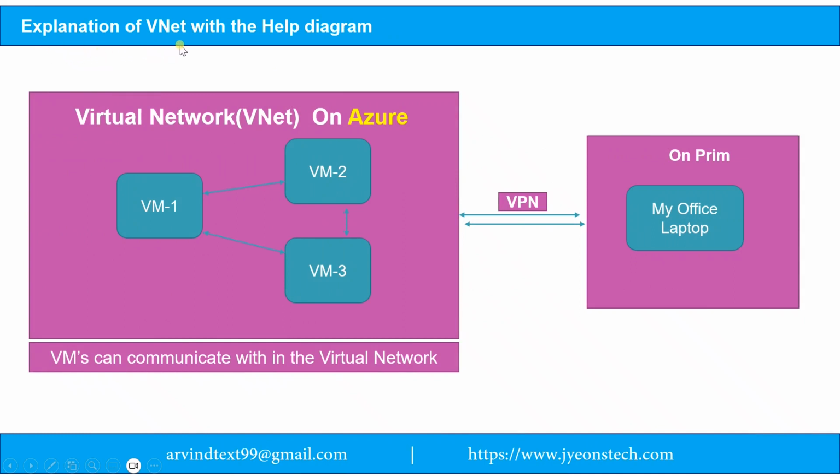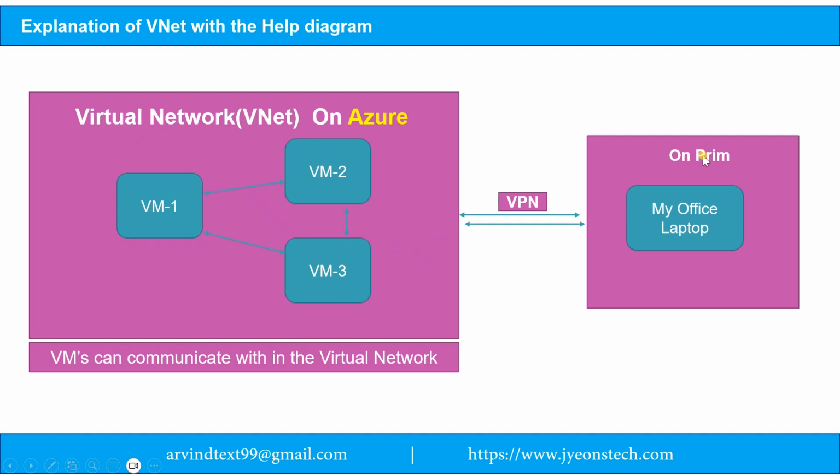So next is explanation of VNet with the help of a diagram. Okay, so I have created this diagram for you. So we have virtual machine 1, virtual machine 2 and virtual machine 3. I have created these three virtual machine resources within the virtual network. Okay, so this is a virtual network. Inside that there are three virtual machines and they can only communicate with each other. Okay, so from the outside no one can communicate with these virtual machines from outside the network. Okay, because these virtual machines are created within the boundary of the virtual network.